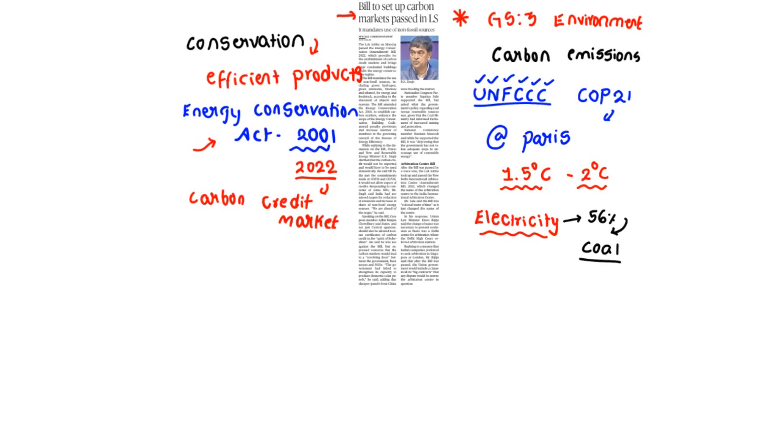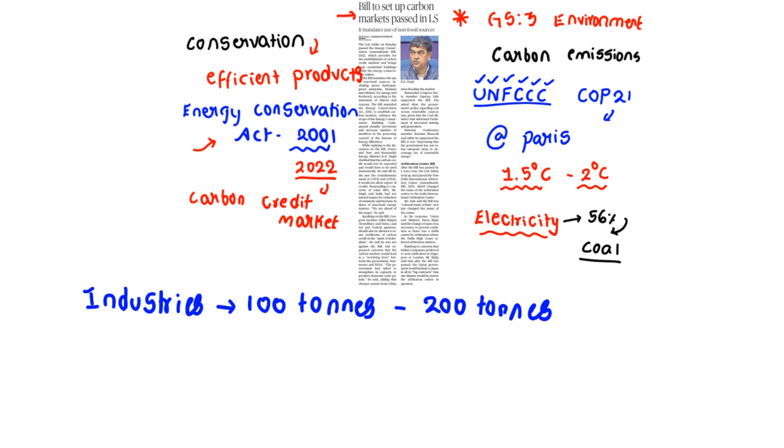In carbon credit, see, the government might say, if you are an industry, limit your carbon dioxide emissions to 100 tons. Right now you are producing somewhere around 200 tons, and the government asks you to reduce it to 100 tons.